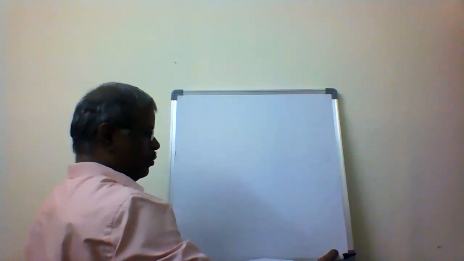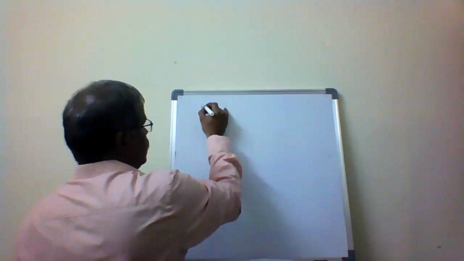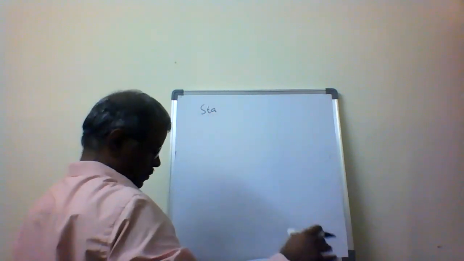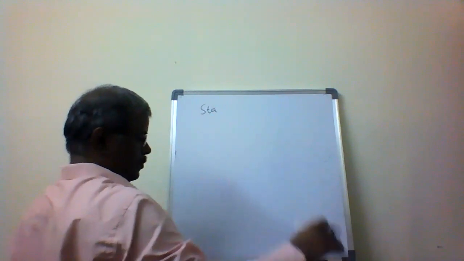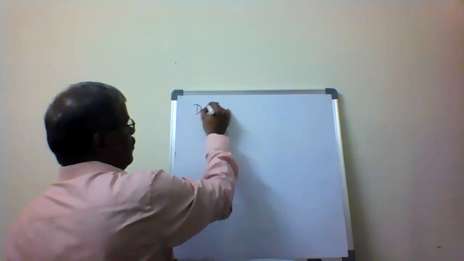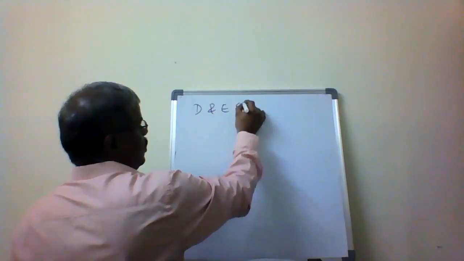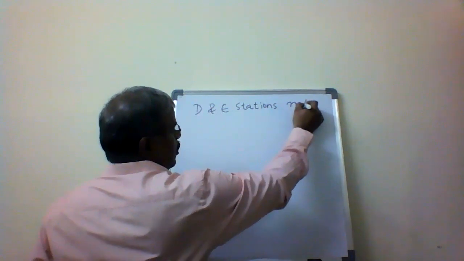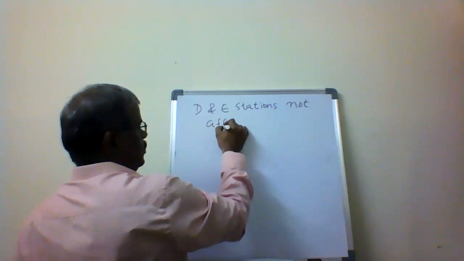So for the given problem, first point: stations D and E are not affected by local attraction.